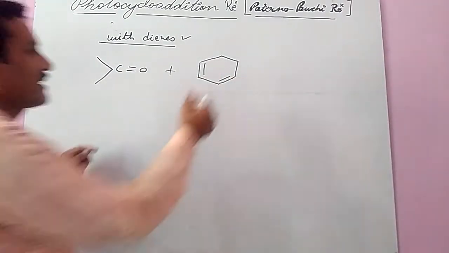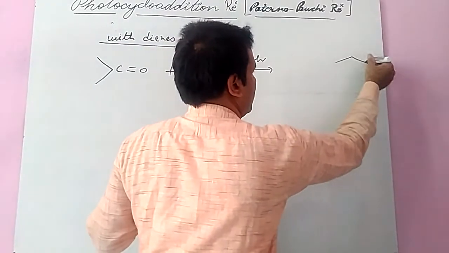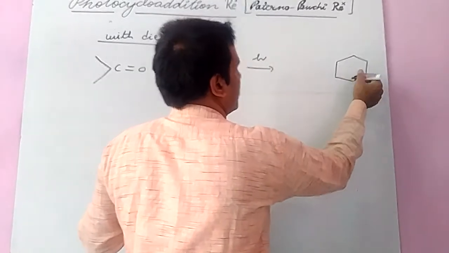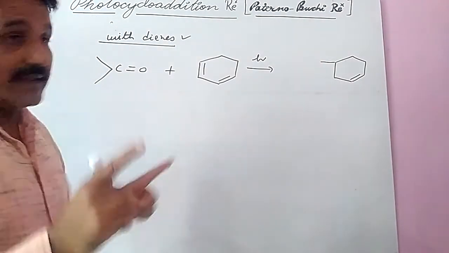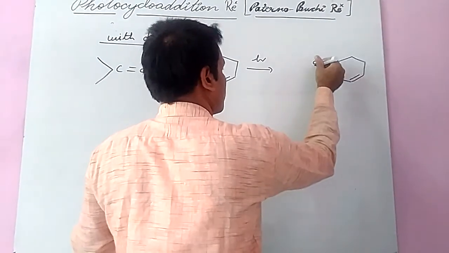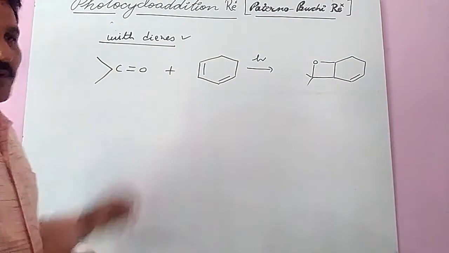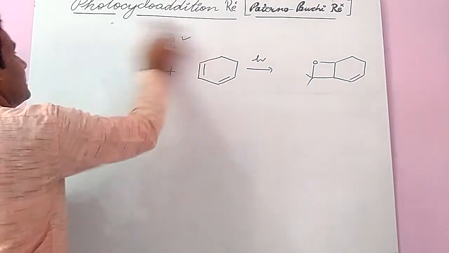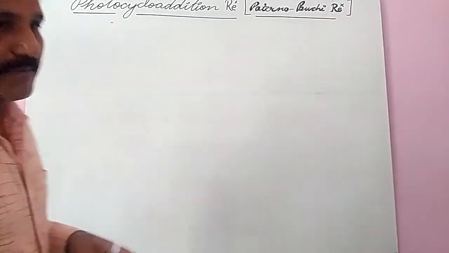Then light is irradiated and it converts in this manner, and this double bond makes a ring in the formation of the oxetane like this. This is the product.